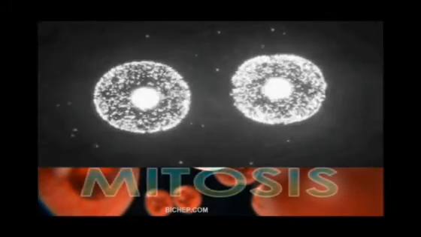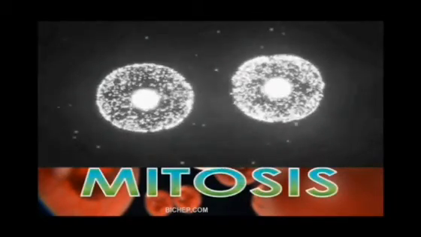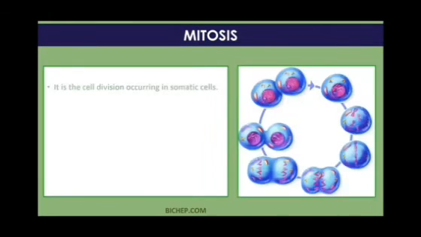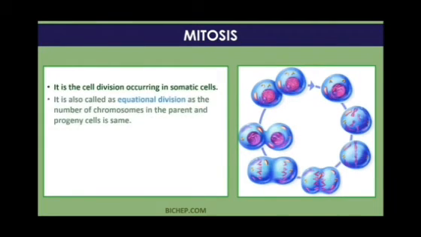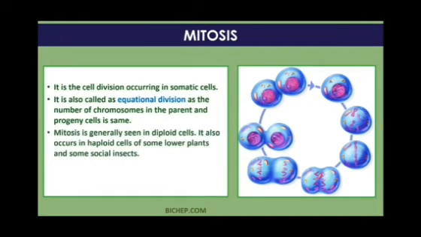Now we will be talking about the first type of cell division, that is known as mitosis. Mitosis is also known as equational division because the chromosome number remains the same as the parent has. Mitosis generally makes two daughter cells, and it is found mostly in lower animals and plants.